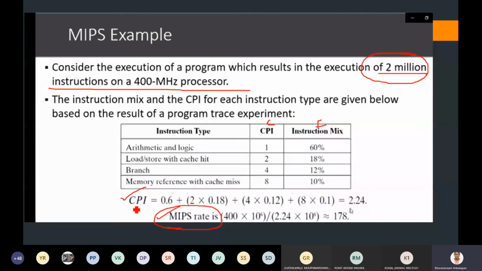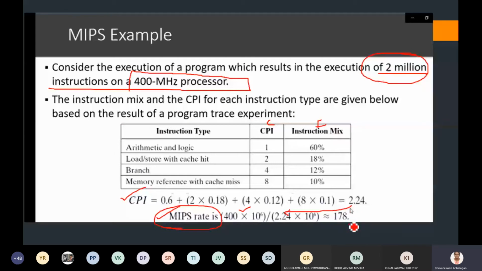The frequency of the processor is 400 megahertz, so 400 into 10 to the power of 6, divided by the CPI we have found, 2.24, into 10 power 6, which is going to be 178.